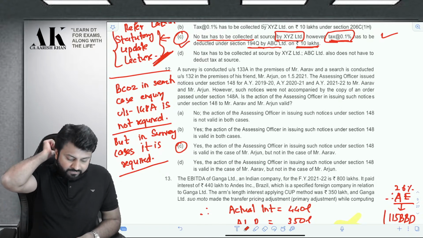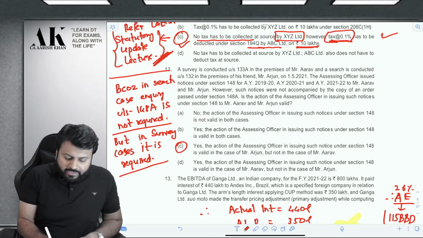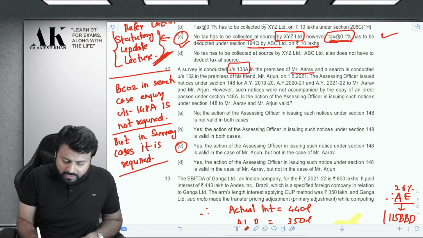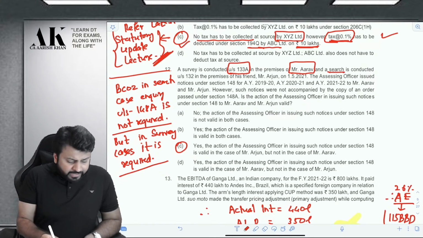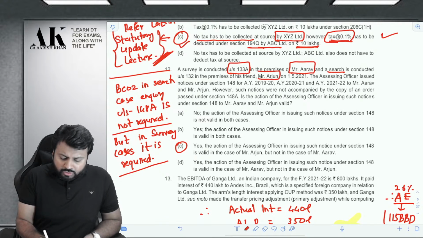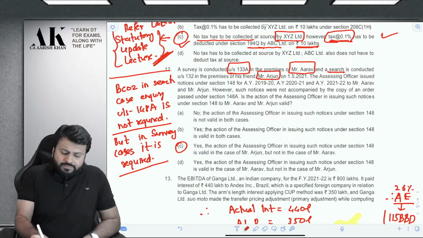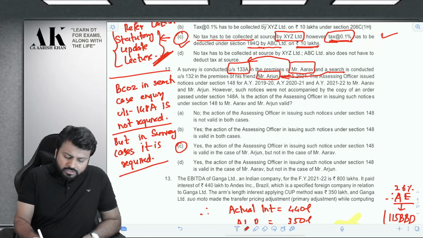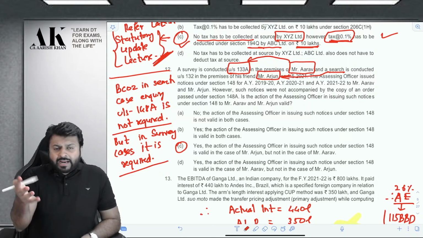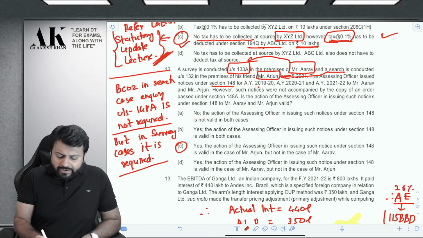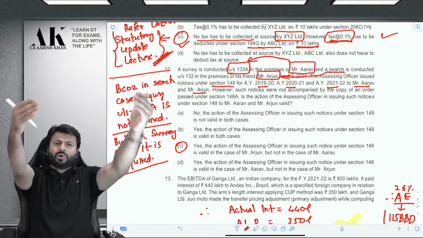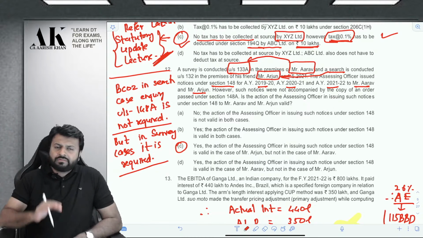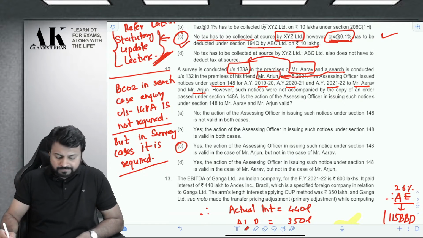So, question number 12. A survey is conducted under 133A in the premise of Mr. Aarav. And the search is conducted under 132 in the premise of his friend Mr. Arjun. So Aarav is subject to survey and Arjun is subject to search. The AO after that issued notice under 148 for AY 1920, 2021, 2122 to Mr. Aarav and Arjun. So once survey and search is done, the AO issued notice under 148 requiring both the assessees to file return. Under 148, he will send you a notice and then you have to file the return.